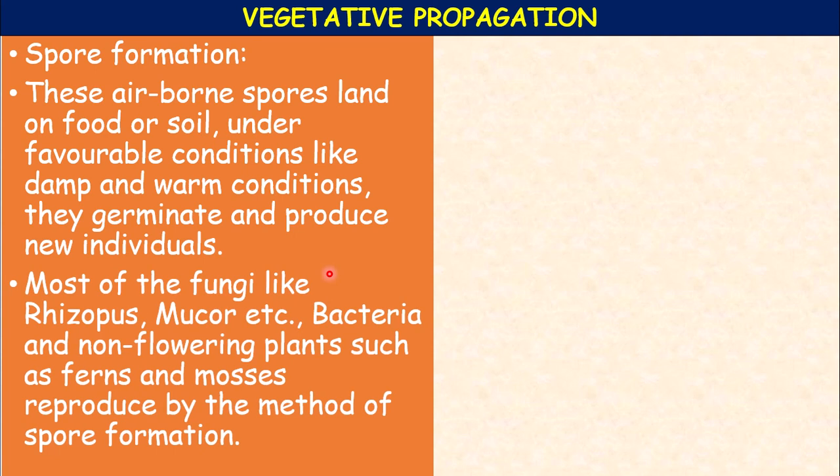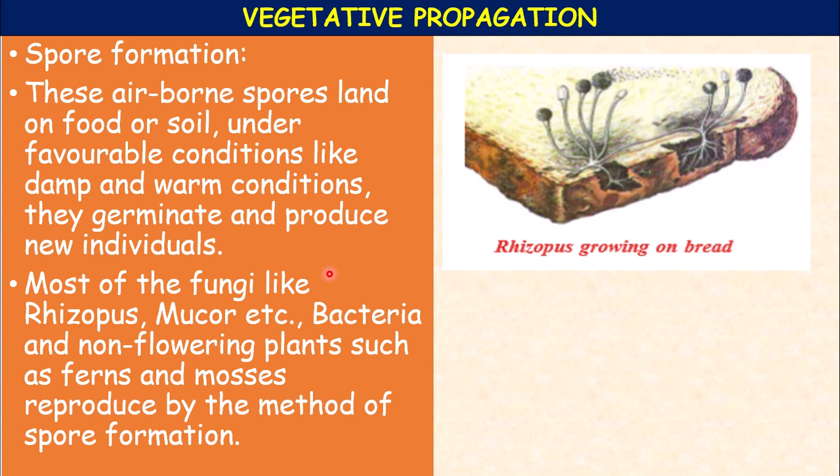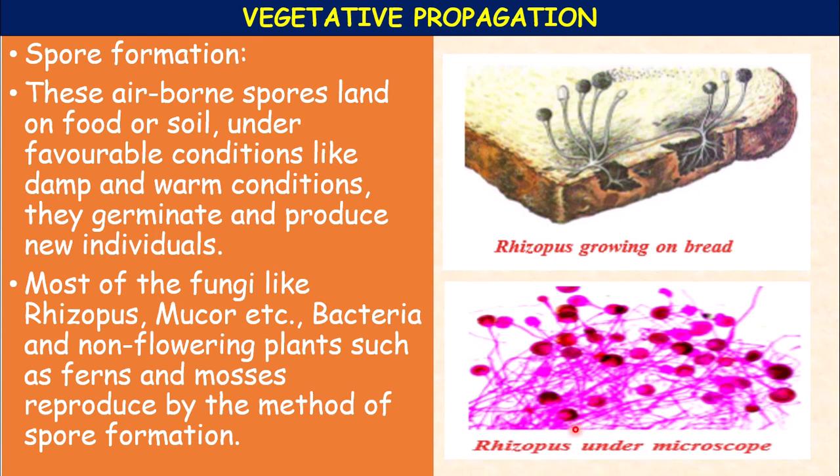More examples: Rhizopus, and some other organisms reproduce by spore forming. Bread mold, as seen under the microscope.